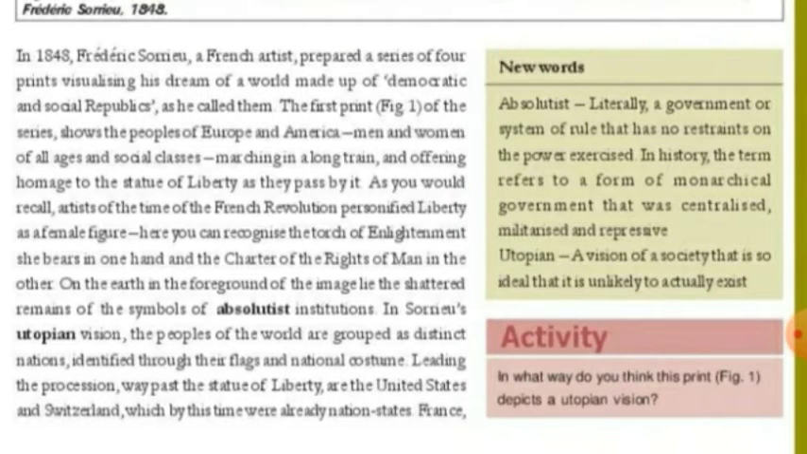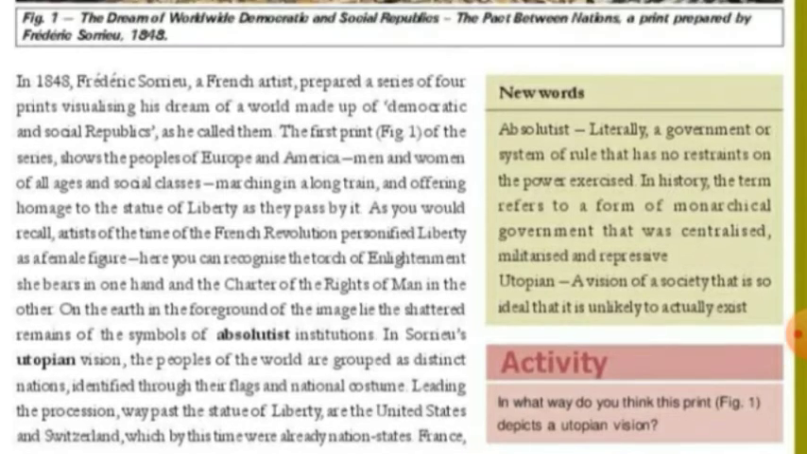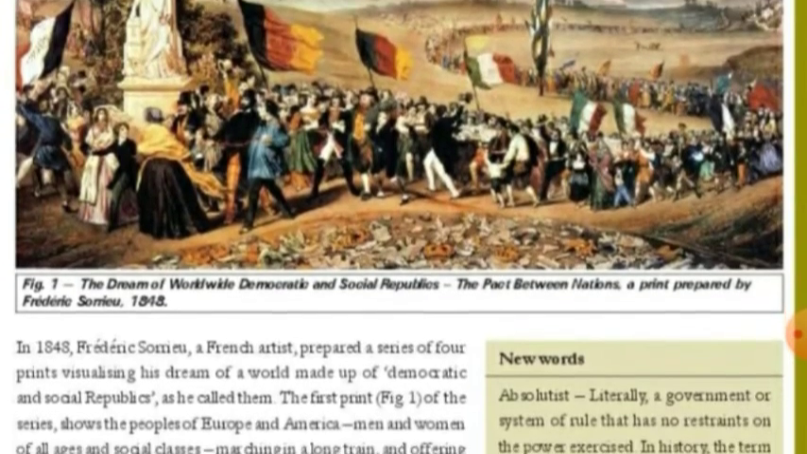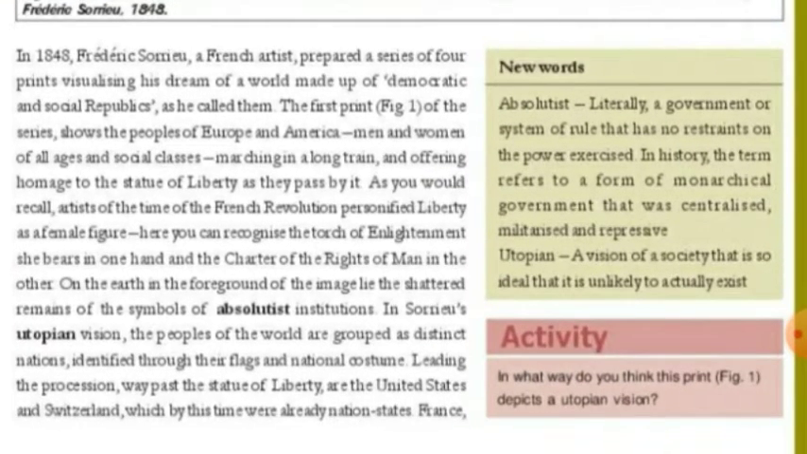Leading the procession past the Statue of Liberty are the United States and Switzerland. Leading people are from America and Switzerland, which by this time were already nation states. It means they are the first nations who raised the Statue of Liberty, and they were already nation states. It means they are free. They got their freedom, and they have their own constitution and their own rules and regulations to run their nation.